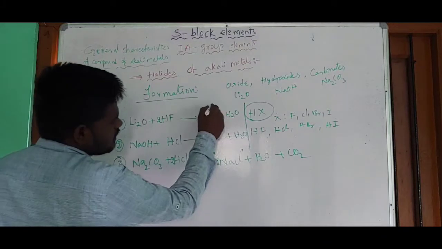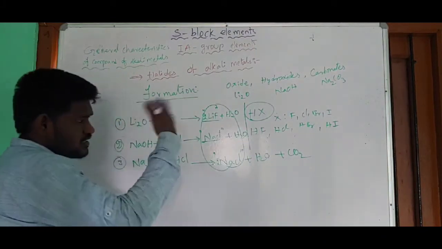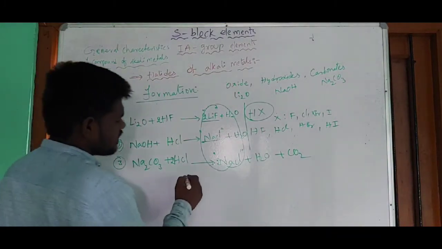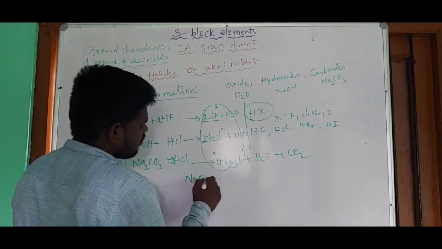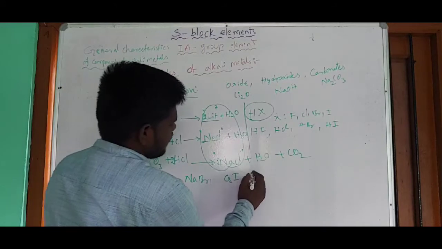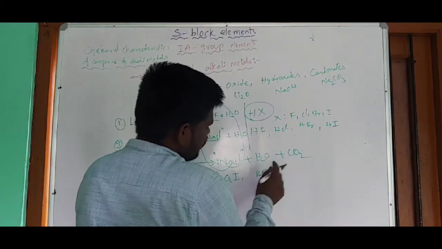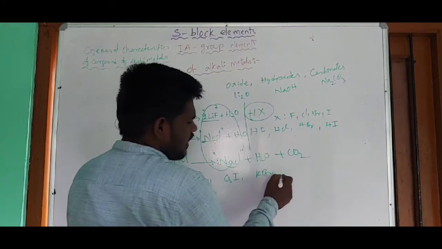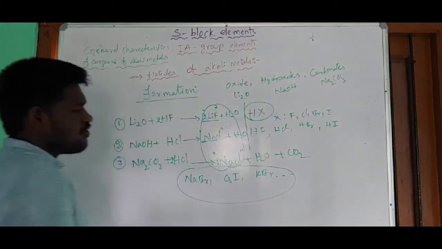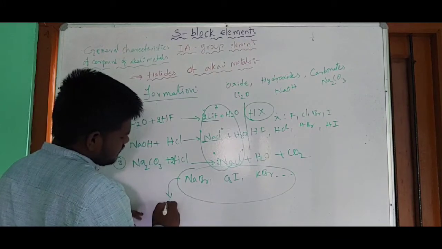Okay guys, these are colorless. Not only this, all the remaining halides of the alkali metals too. For example, you can take NaBr, cesium iodide, and KBr, potassium bromide, etc. So these are all examples of the halides of alkali metals, and these are all colorless.